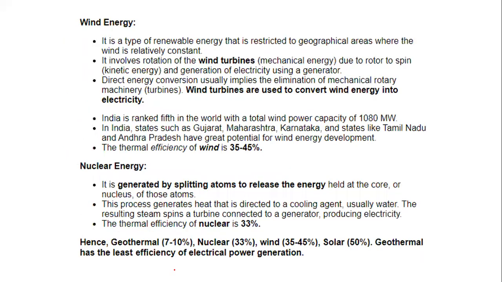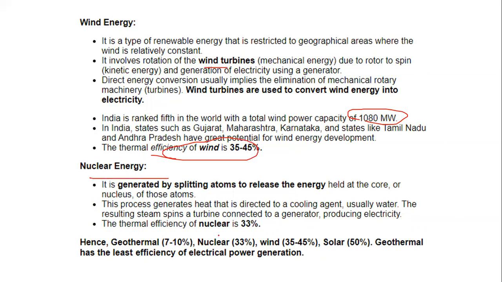Then next one we have is wind energy, which is renewable energy that is restricted to certain geographical areas, and includes wind turbines. It is a direct conversion, which implies elimination of mechanical machines. They are used to convert wind energy to electricity. India has ranked 5th in the world with the total power capacity of 1080 megawatts, and states like Gujarat, Maharashtra, Karnataka, Tamil Nadu, Andhra Pradesh have potential for wind energy development. The efficiency is 35 to 45%.